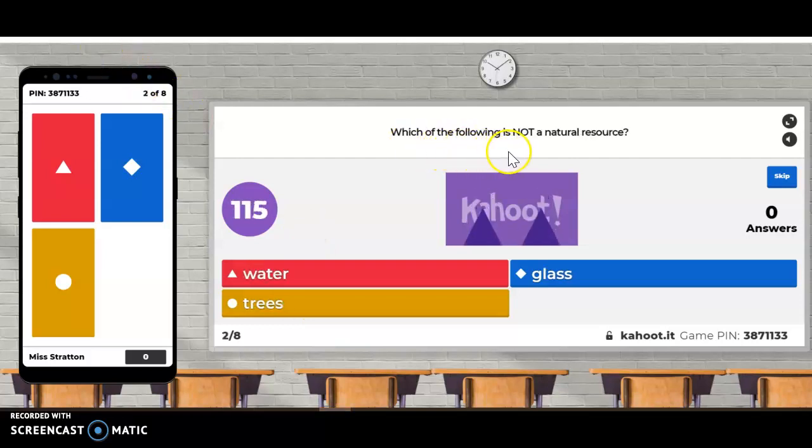Which of the following is not a natural resource? Is water not a natural resource for the triangle in red? Is glass not a natural resource for the diamond in blue? Or is trees not a natural resource for the circle in yellow? Which is not a natural resource?